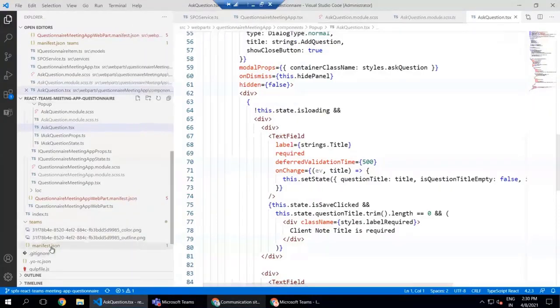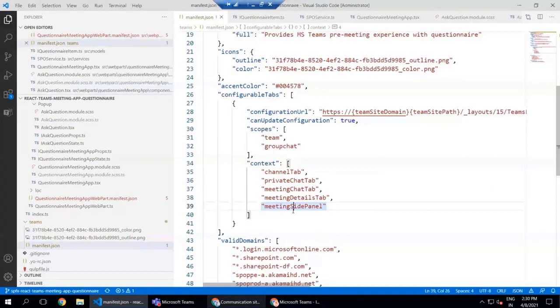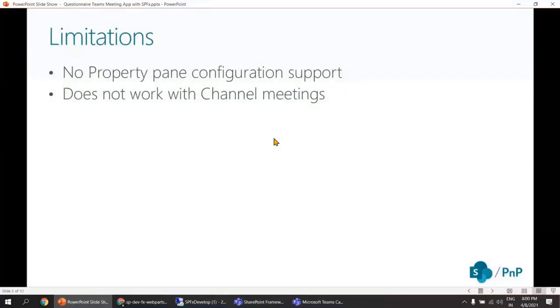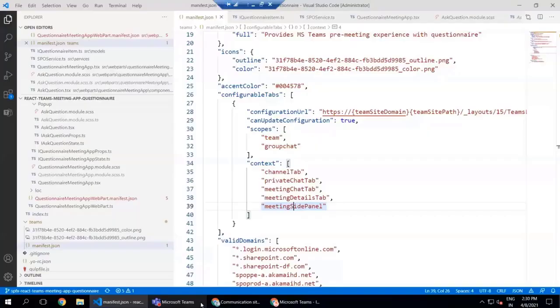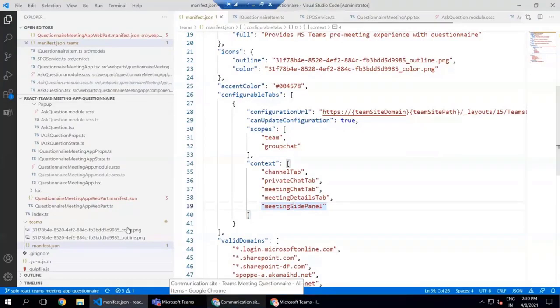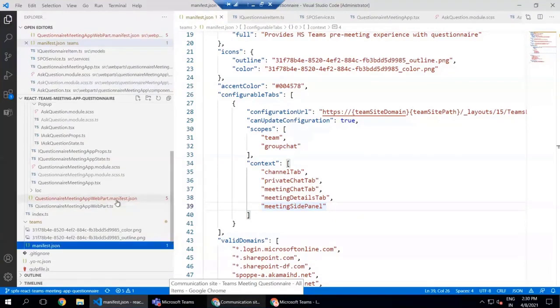Again, just to reiterate, we have a few limitations here. We don't have any property pane configuration support for this pre-meeting app experience. So the only thing we can do is specify all those configurations in our manifest, and once it is deployed, we won't be able to reconfigure them because we don't have any option for that. And this solution doesn't work with channel meetings.